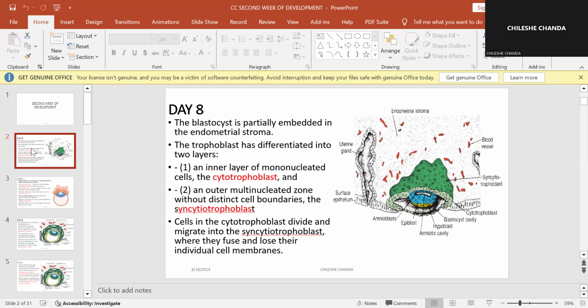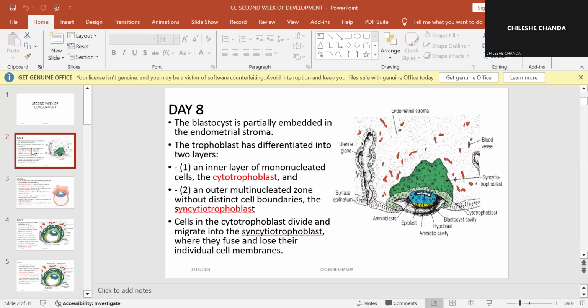There's the first stage where there is division, the first division giving us 2 cells, the second division giving us 4 cells, the third division giving us 8 cells, the fourth division giving us 16 cells, the 16 cells that are known as the morula. And we say that this should happen by the third day of development, okay? And then we looked at what happens now to this morula.